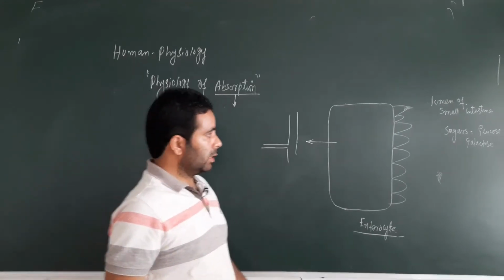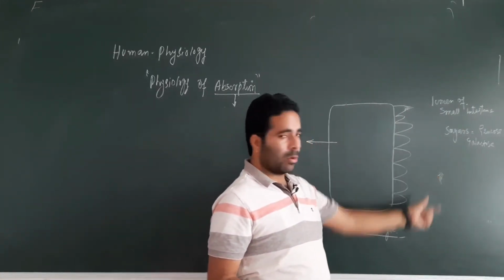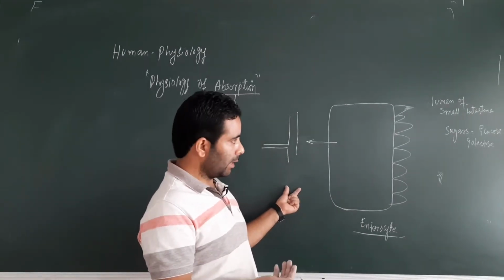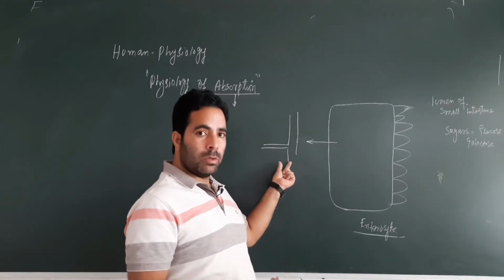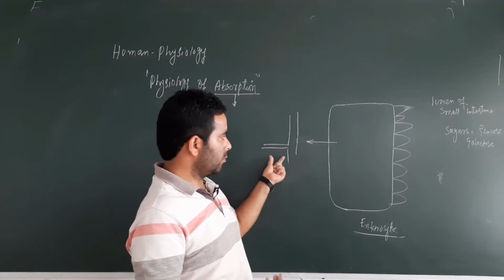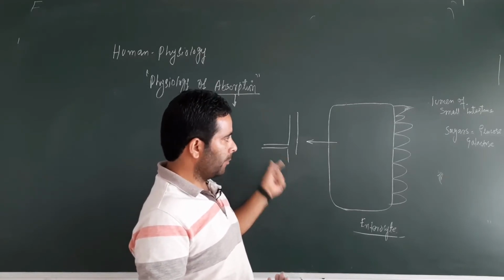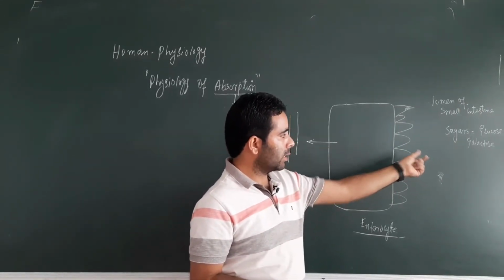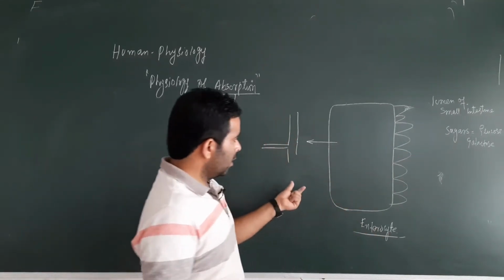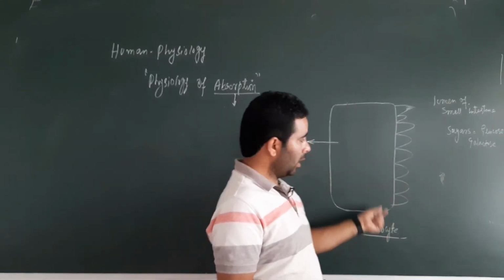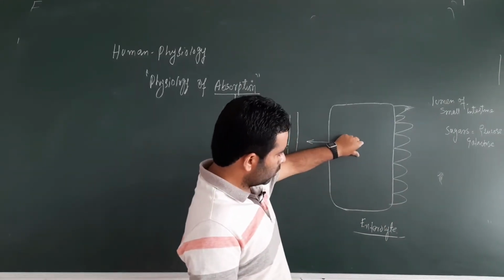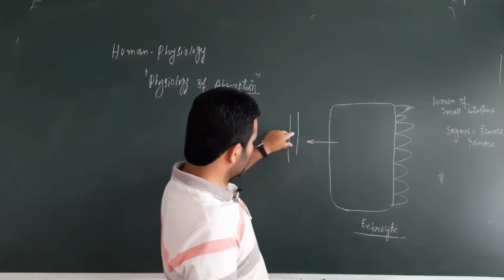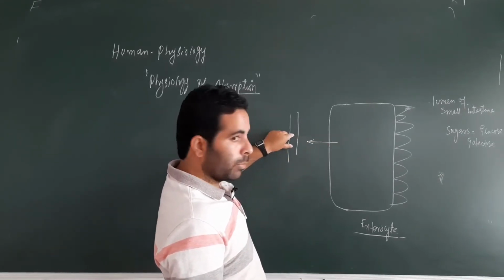As I told you, these sugars, glucose and galactose, are water soluble, so they will not go to the lymph capillaries, lymph vessels, lacteals. They will be absorbed into the blood. So let's say this is a blood vessel, this is a blood capillary here. Now the question is how these sugars, glucose and galactose, are absorbed by these villi and microvilli, how they reach the cytoplasm of the cell, and from the cytoplasmic end how they move into the blood capillaries.